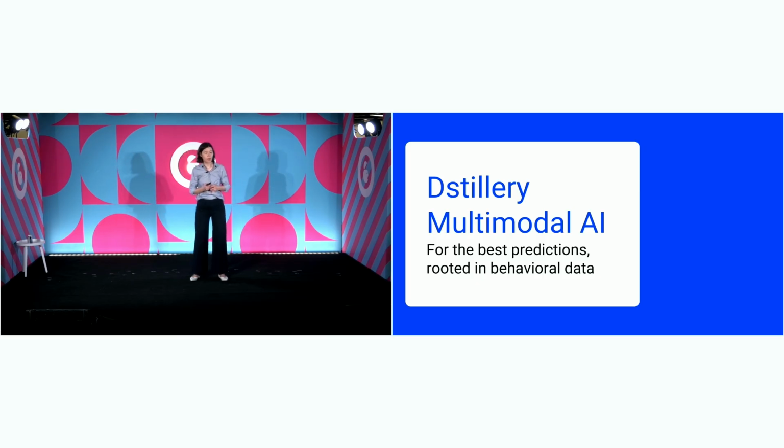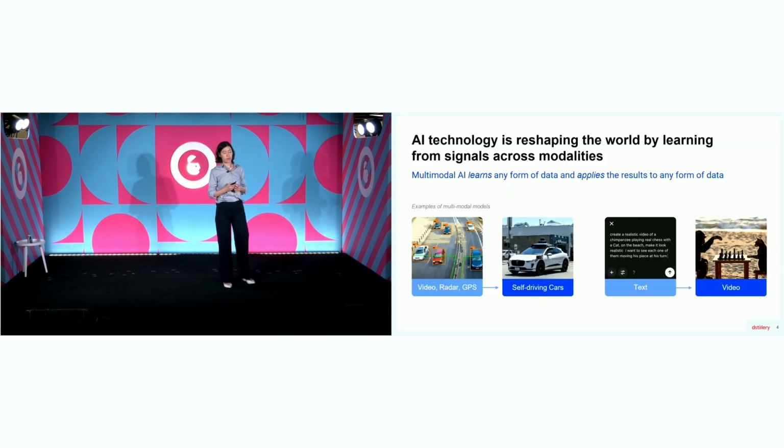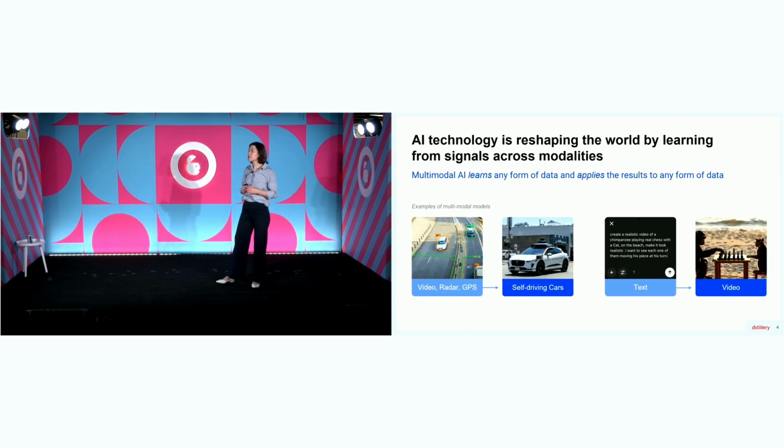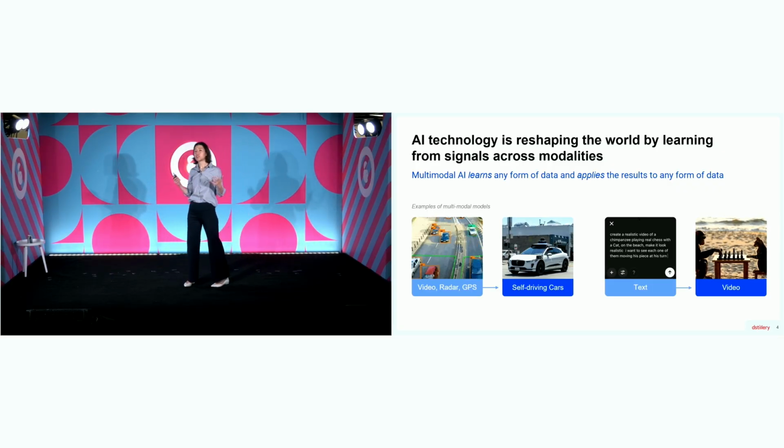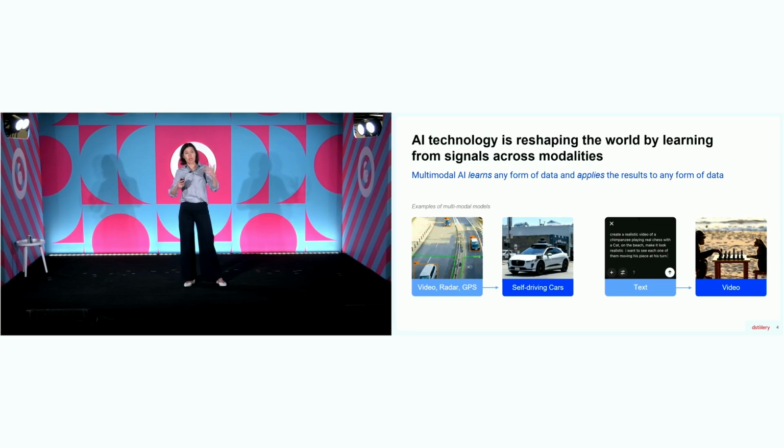OK, so multimodal AI, the best predictions rooted in behavioral data. One of the most powerful aspects of today's AI is its ability to learn from data across modalities. Whether we're talking about cars learning from video and radar and GPS to build a coherent picture of the world and drive a car, or taking text as input and making a realistic video as output, multimodal AI is so powerful because it can learn from data across modalities and apply that result across modalities.